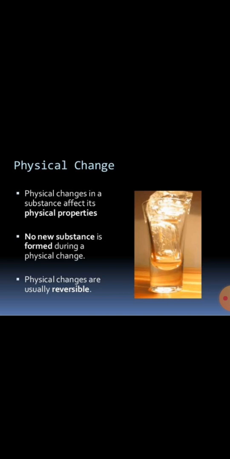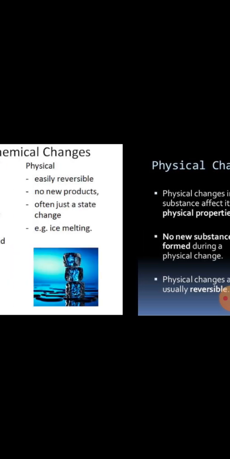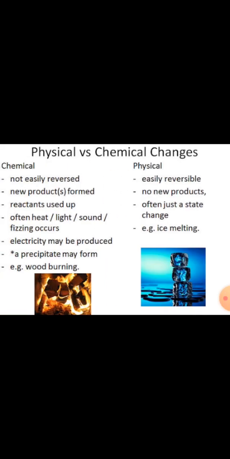First of all, you can see the physical change is the change in which no new substance is formed. Clear? And in chemical changes, new products or new substances are formed. The second difference between physical and chemical change is that physical changes are reversible while chemical changes are irreversible. Clear? You cannot take the material into its previous state in chemical changes, but in case of physical changes, these